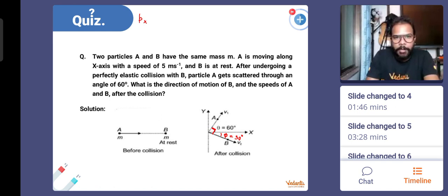Now if you write the momentum along the x direction, conserved. So the initial momentum of A is m into, say, the velocity is u. The other body has zero momentum. So the momentum of the first body, the momentum of the second body before collision. After collision, velocities are v1 and v2. So you will definitely have to resolve them.